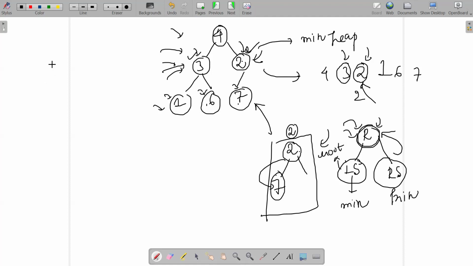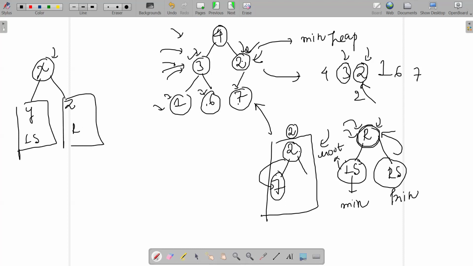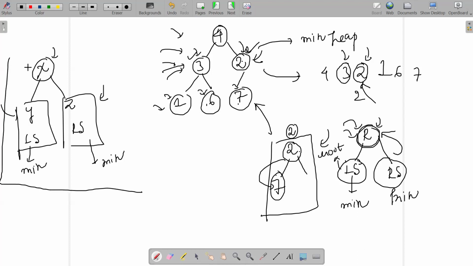Yes. The convention is, suppose that right now I have a root node X wherever I'm standing, and it has two child nodes Y and Z. Further, Y is the root of the left subheap, Z is the root of the right subheap. This is also a min heap for me initially. Unless I convert the subheaps that start from Y and Z into min heaps respectively, I cannot convert the entire structure to a min heap. Not possible for me. Firstly, these segments have to be min heaps, then the overall structure can follow the convention of a min heap.